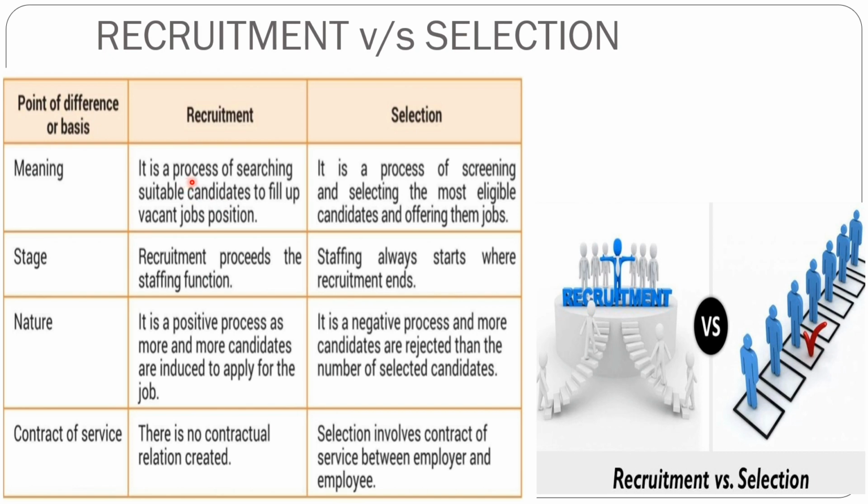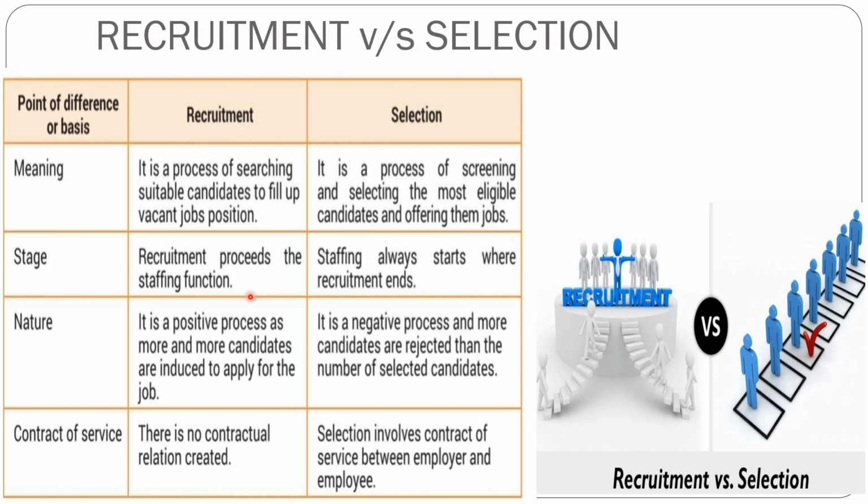Don't start with selection, write recruitment here. Recruitment is a process of searching for suitable candidates. And selection is a process of screening and selecting the most eligible candidate, the best candidate.